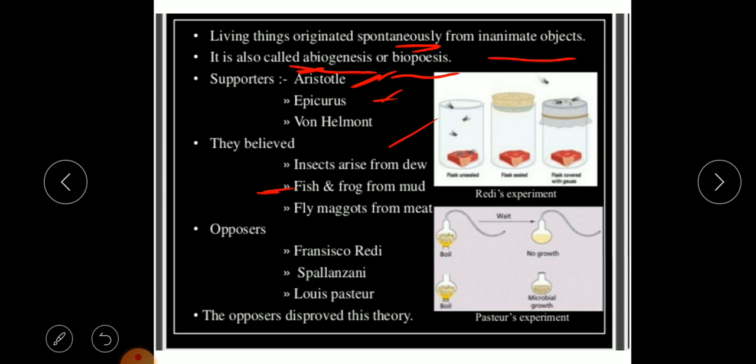So he had a different belief. Then van Helmont, who lived from 1577 to 1644, believed that mice originated from wheat grains and dirty cloths. So they had different beliefs based on their observation. We cannot blame them, at least they observed during that time.